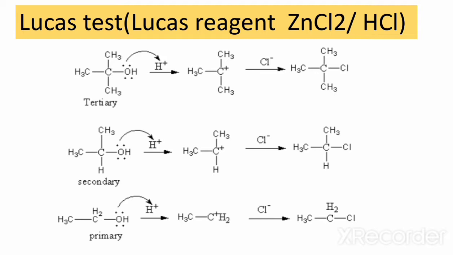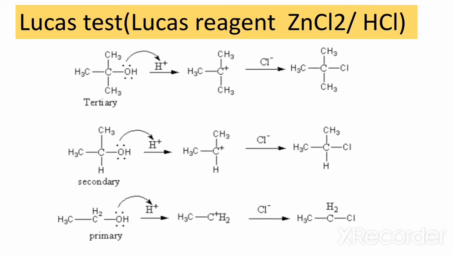And as you can see below, the reaction of the tertiary alcohols with the Lucas reagent. The intermediate forms after the removal of hydroxyl ion, that is a carbocation formation, and then this carbocation, the positive ion carbon, will attach with the chlorine ion, then it will form the bond and complete its valency, and this is the final product, that is alkyl halide.